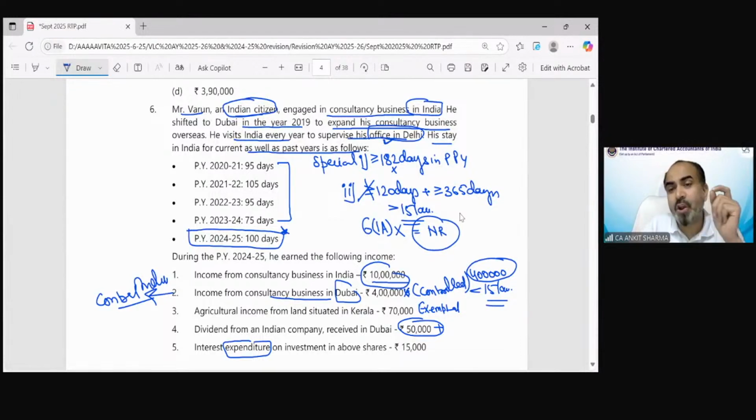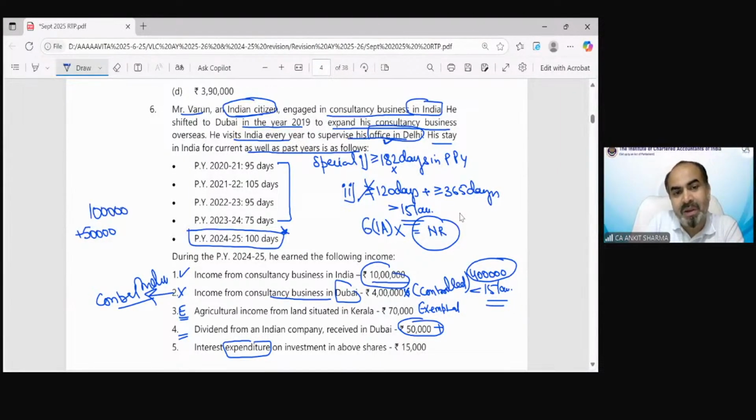And if you are a non-resident, then out of these 5 incomes, this consultancy income is going to be taxable, 10 lakh rupees. This income cannot be taxable because you are a non-resident, and any income which is from setup from India cannot be taxed in this case. Agriculture income is exempted, not going to be taxed. Dividend income from Indian company received in Dubai, 50,000, is going to be added back in this 10 lakh